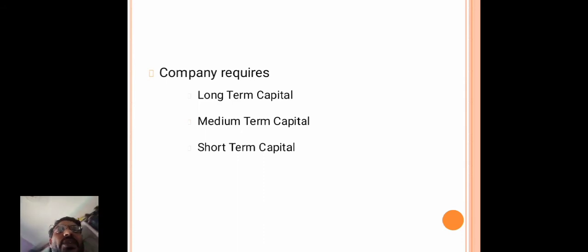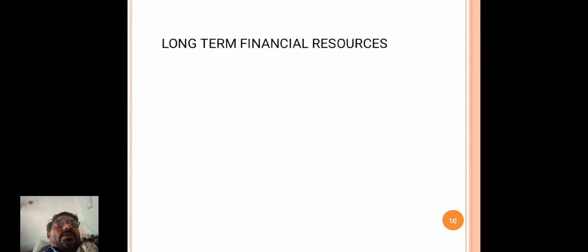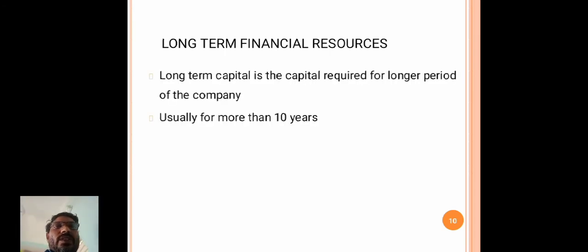The company requires long-term capital, medium-term capital, and short-term capital.